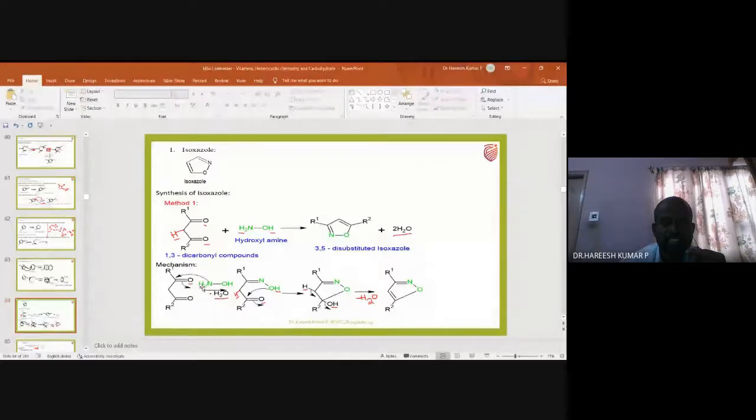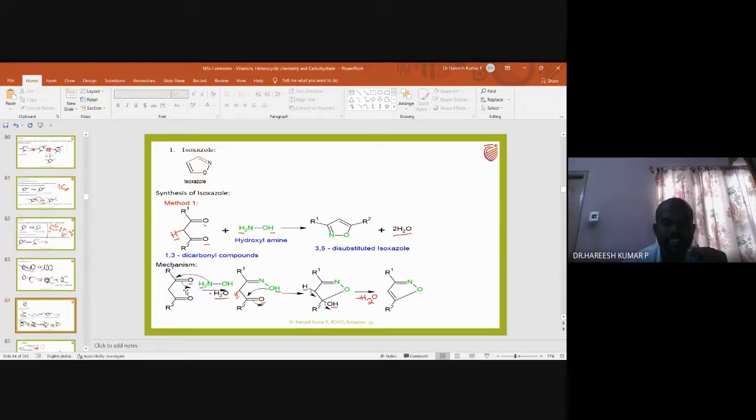This oxygen and this hydrogen will go out as water. So in between these two, I can write one intermediate. The intermediate means there will be a new bond formation between the nitrogen and this carbon, and this C=O is converted into OH. That is the intermediate.